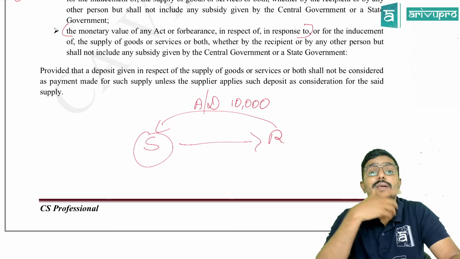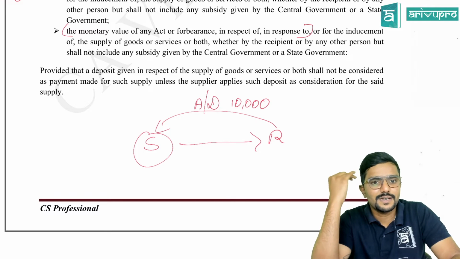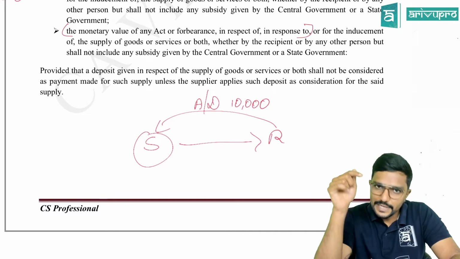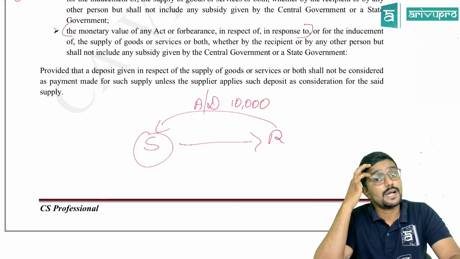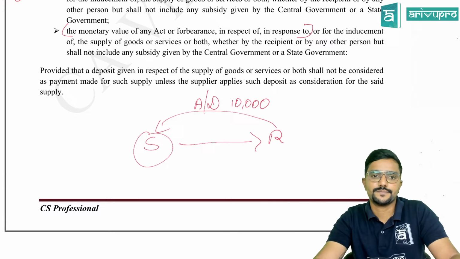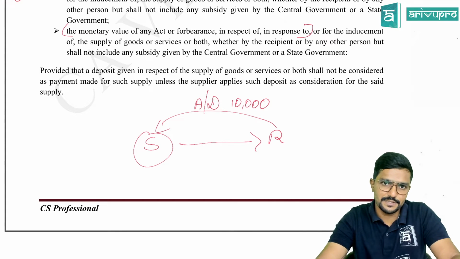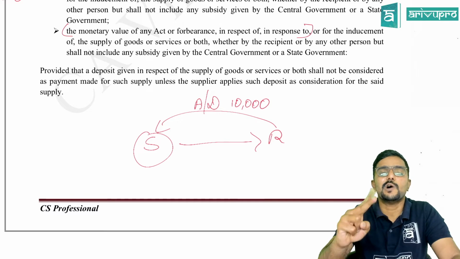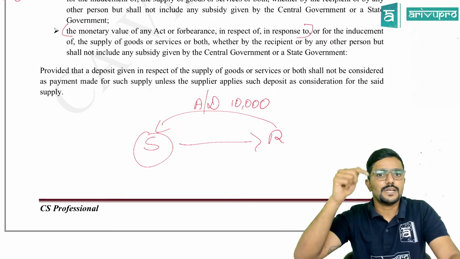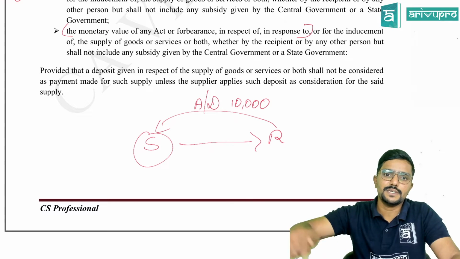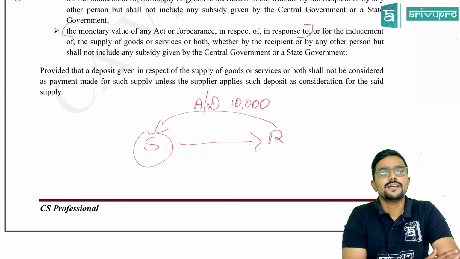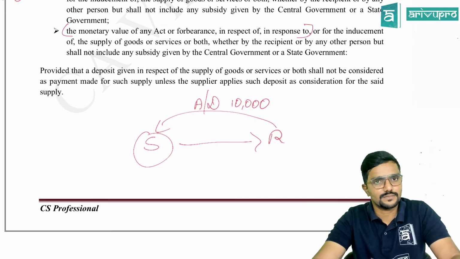So should he pay tax? Yes, he may end up paying tax on it. Clear? So please be careful. Advance is covered only for services, but not for goods. But here in consideration definition, they are clearly telling advance or deposit will not be considered as consideration until it is adjusted. Clear? So these two things are little contradicting, because for services under section 13, if any advance is received it is taxable because date of receipt of payment will be earlier, and here they are telling it is not a consideration till you adjust it in the future.